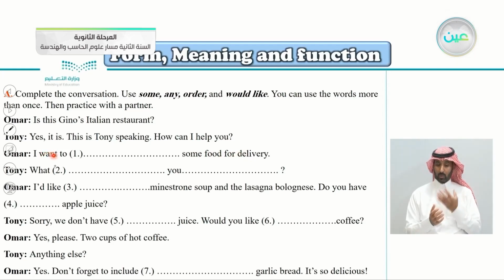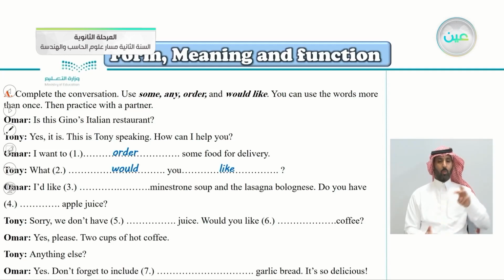I want to, this is an affirmative sentence here. There's no question mark here or anything negative here. So I want to, yes, order some food for delivery. Tony: What would you like? We have two gaps here. What would you like? So you here is in the middle between would and like.